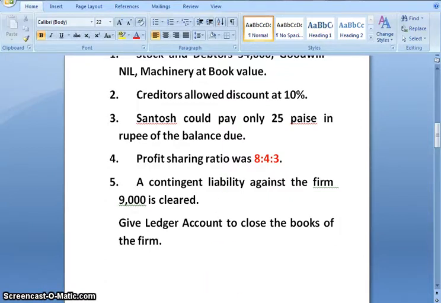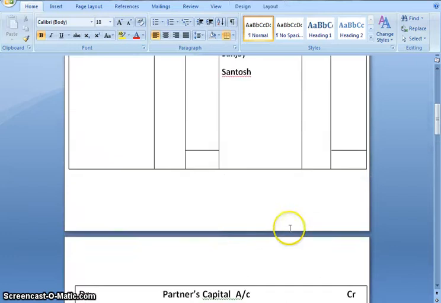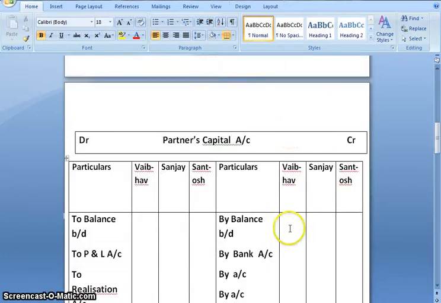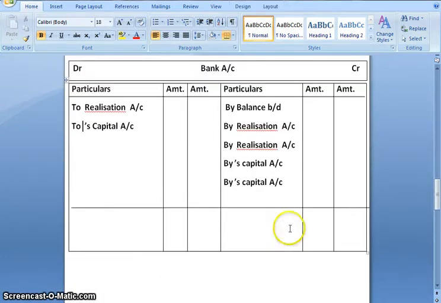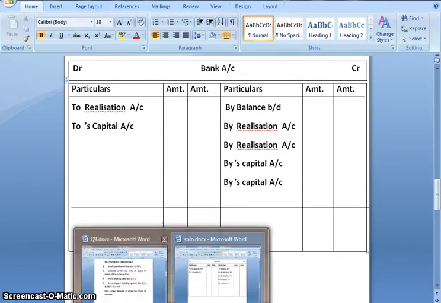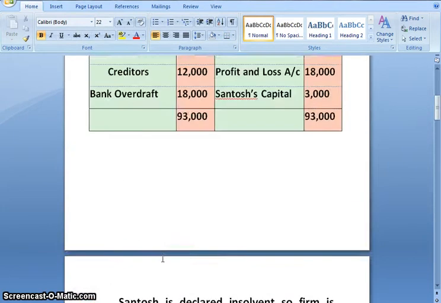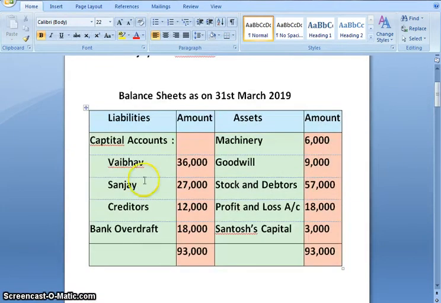of the firm. I have already prepared the format of realization account, partners capital account and bank account. So let's start with the solution. Starting with the liability side, the capital accounts we will transfer to partners capital account.